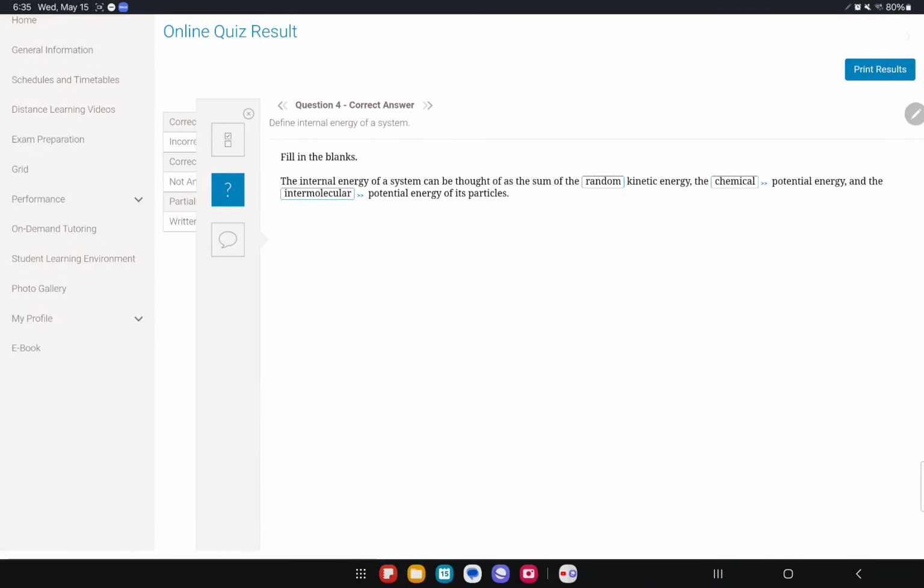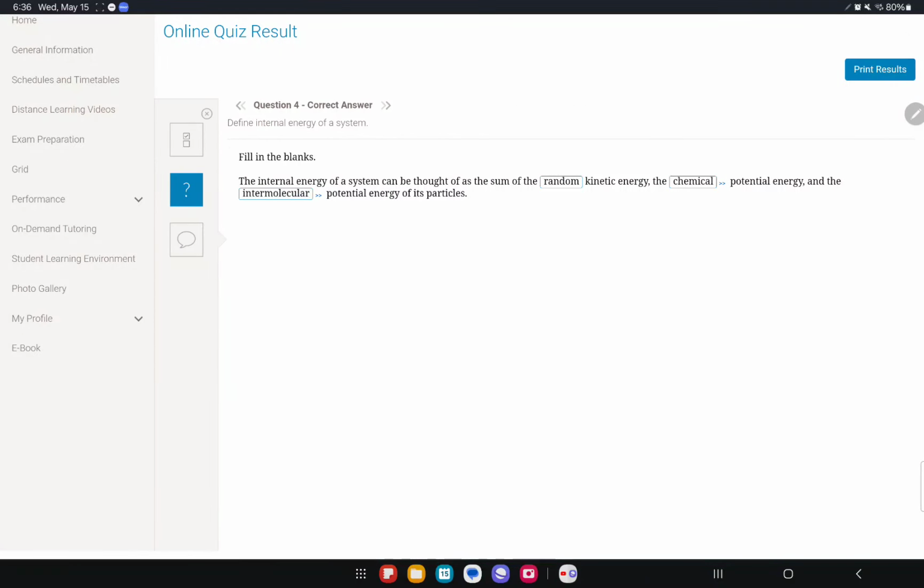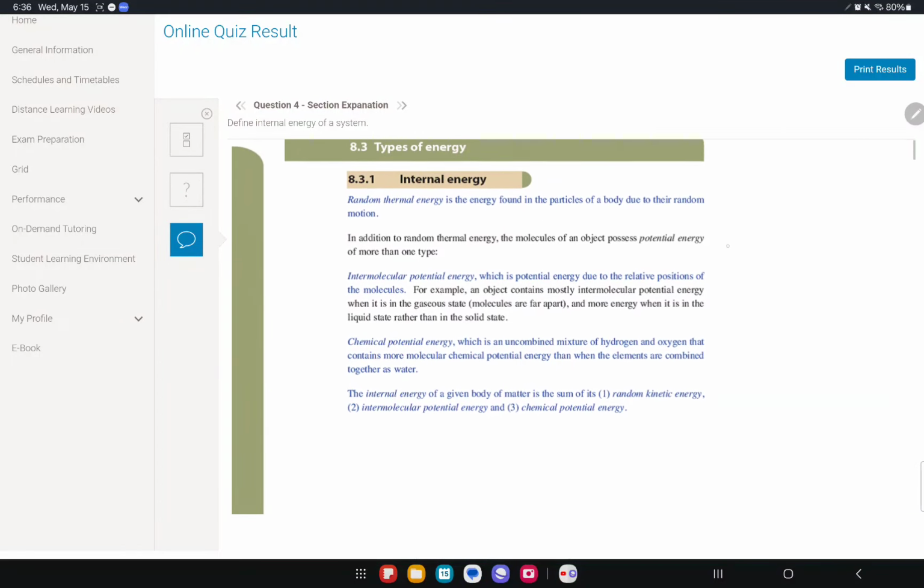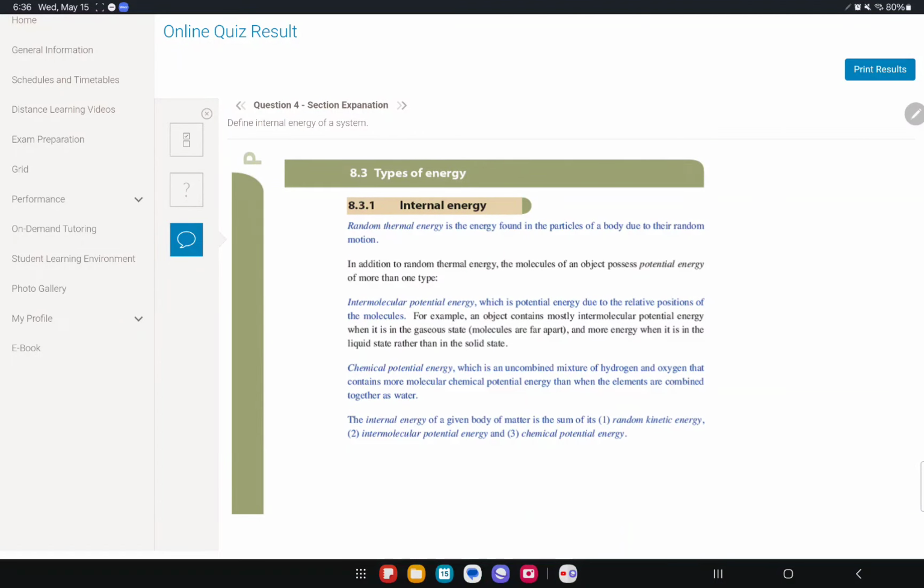Question 4. This is all memorizing this part. Internal energy. You have three types of energy. Random thermal energy is found in the particles of a body due to the random motion. In addition to random thermal energy, the molecules of an object possess potential energy. There's not only one type of potential energy, there's many types. You have intermolecular potential energy. Let's say the blue circles are water, H2O. This is one water, and this is another.